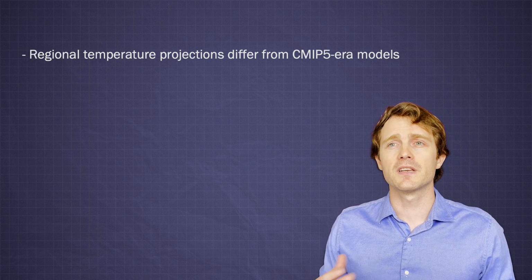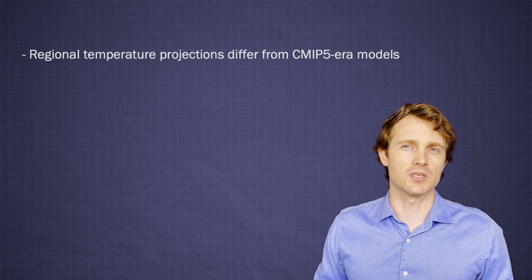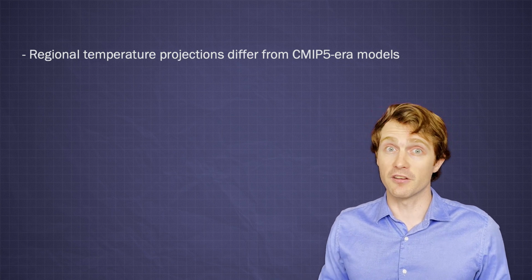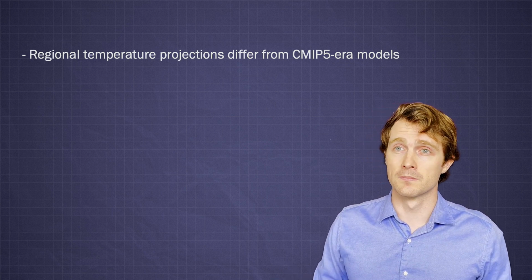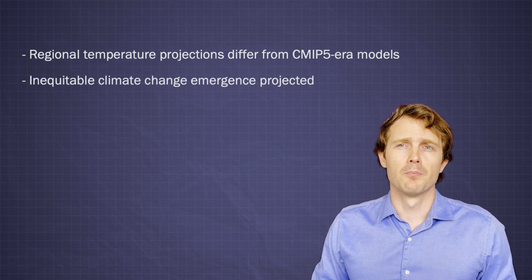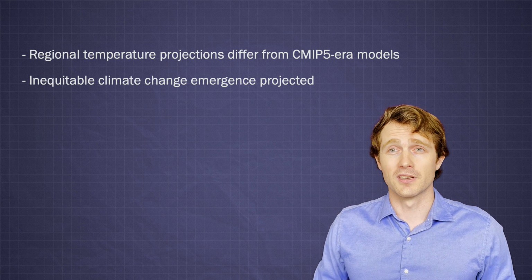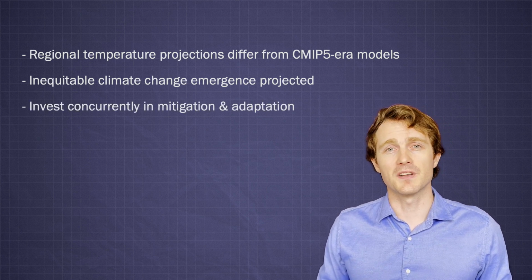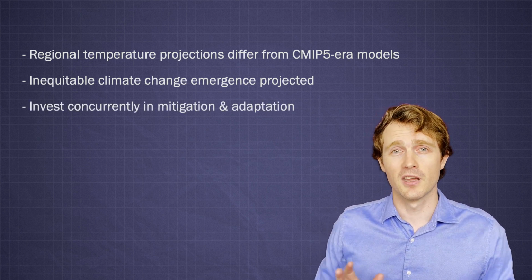These regional changes mean that temperatures in some areas may not go as high as previous models suggested. These findings also show that pattern scaling approaches may be out of date and inaccurate if based on CMIP5 era results. The inequity of exposure to climate change that we show in this work bolsters the argument for global cooperation and underscores the importance of investing concurrently in both mitigation and adaptation.